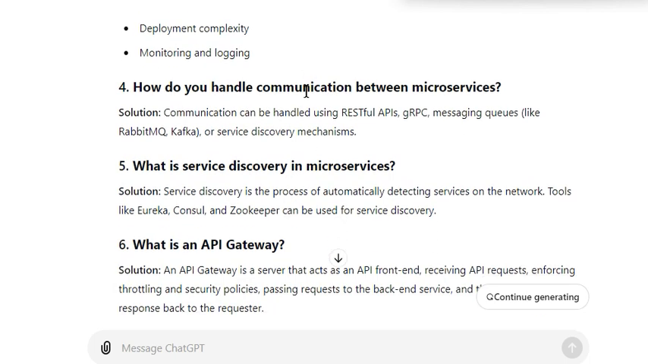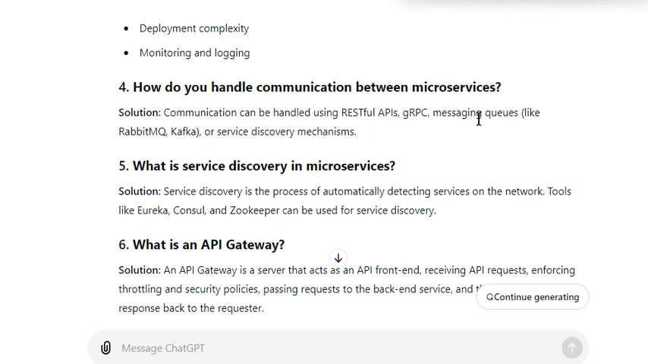How do you handle communication between microservices? Very good question. Communication can be handled using RESTful APIs. We generally use RESTful APIs to communicate between different services in a microservice. And gRPC, messaging queues like RabbitMQ, Kafka, or service discovery mechanisms are other alternatives that we use to handle communication.